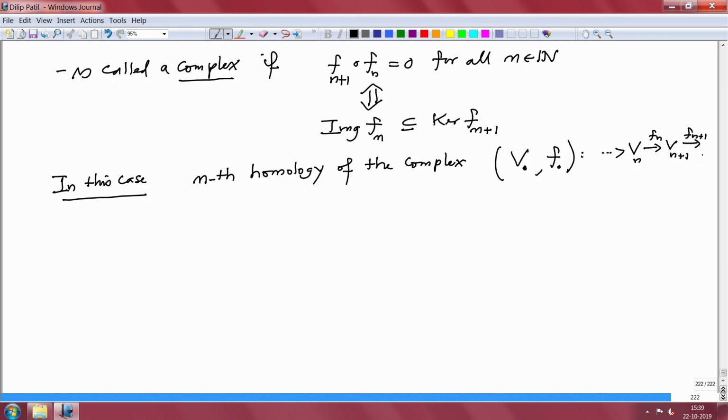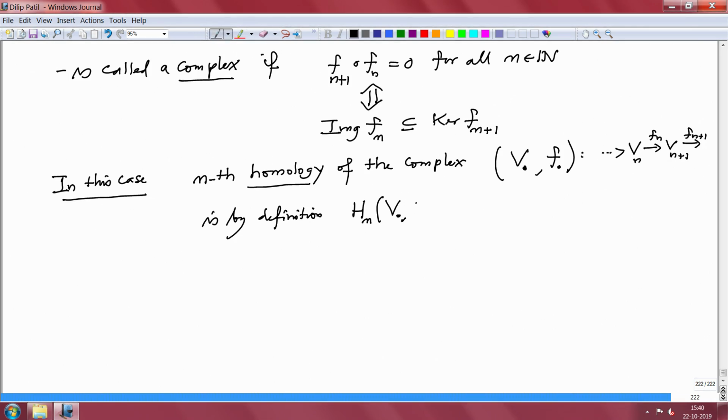The homology of the complex is by definition denoted by H n of V dot, and usually F dot is omitted in the notation, but one should keep it for some time at least.